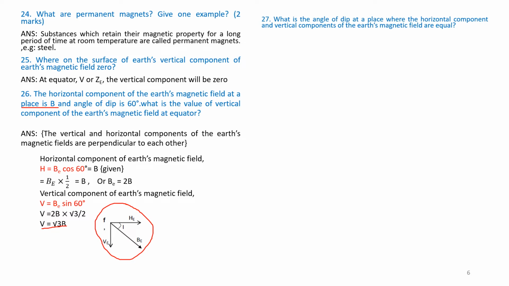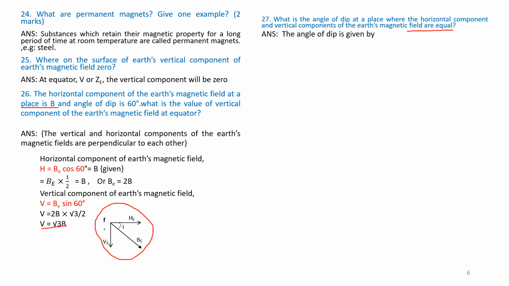Question number 27. What is the angle of dip at a place where the horizontal component and vertical component of Earth's magnetic field are equal? That is given, HE is equal to V. Answer.